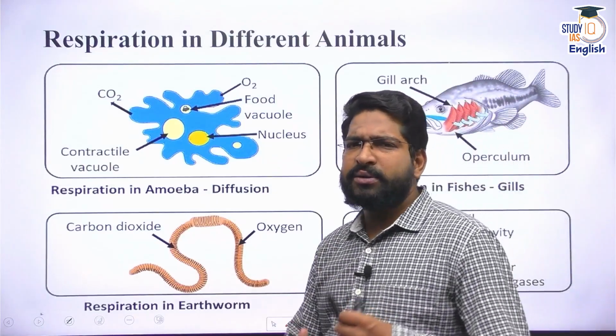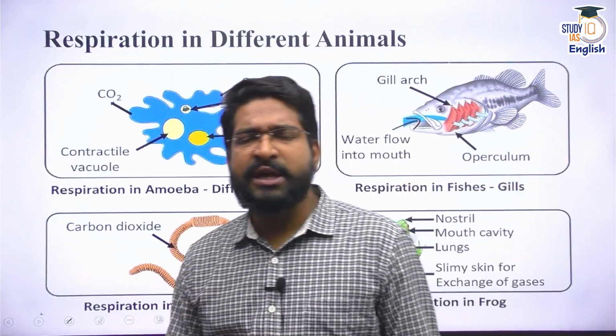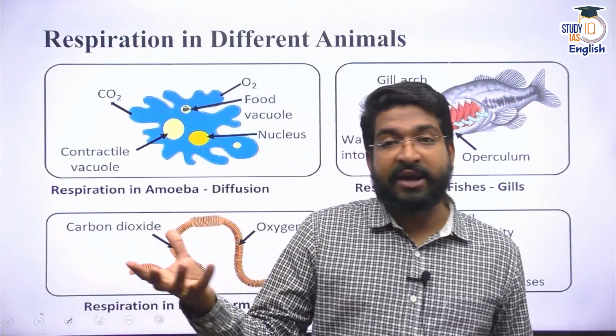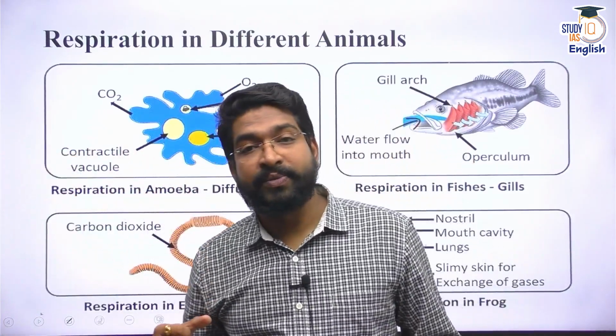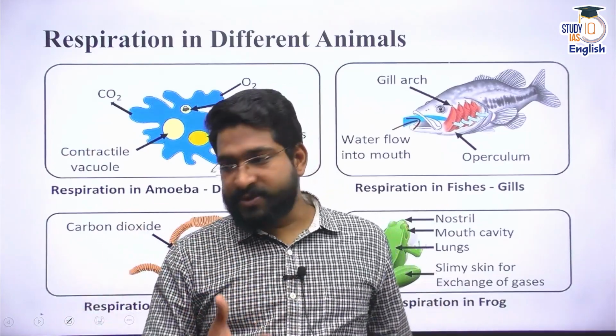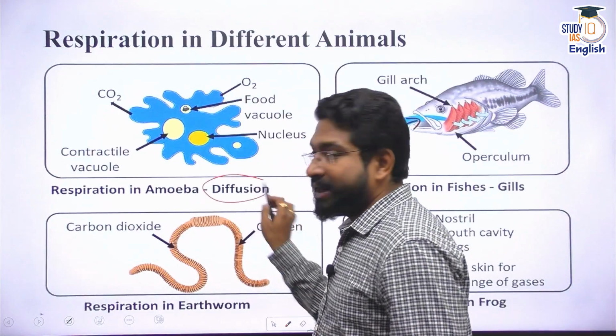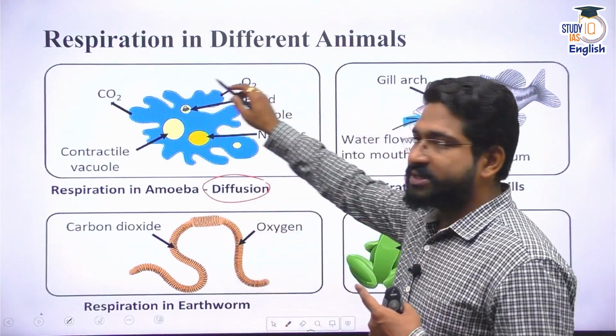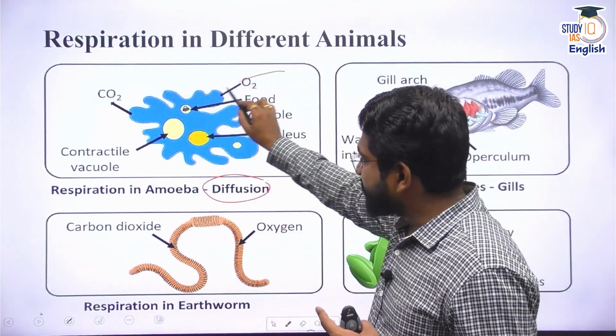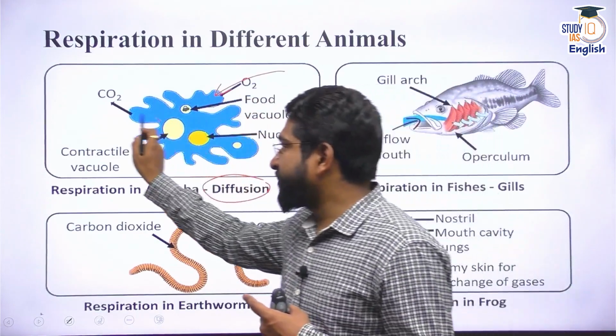Humans have a little complicated system, but many animals, they use oxygen. Say for example, aquatic animals, they use oxygen from water. Some other organisms have other systems. For instance, respiration in amoeba is because of diffusion. It does not have any nostrils. Through its cell wall, there is diffusion of oxygen inside and diffusion of carbon dioxide outside.